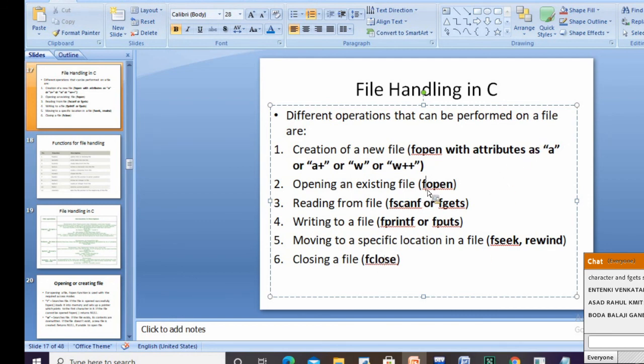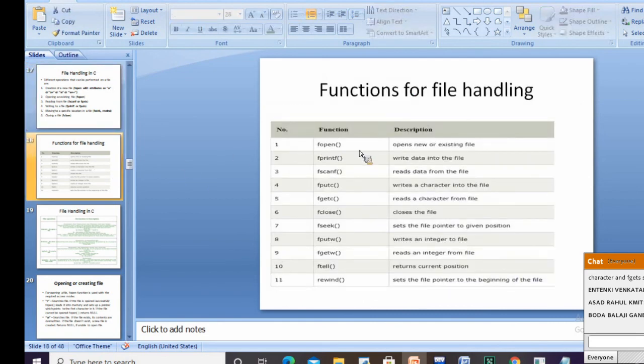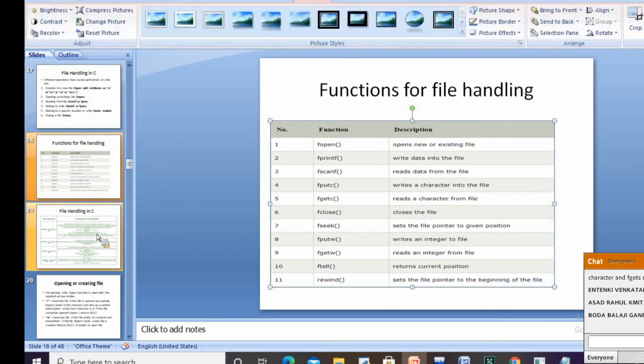So if you want to open, we are using the fopen function. If you want to read the data from the file, we are using either fscanf or fgets. Then to write to a file, we are using fprintf or fputs. Then moving to a specific location of the file, we are using fseek and rewind. And closing the file, we are using fclose. These are different file handling functions: fopen, fprintf, fscanf, fputc, getc, putw, getw.